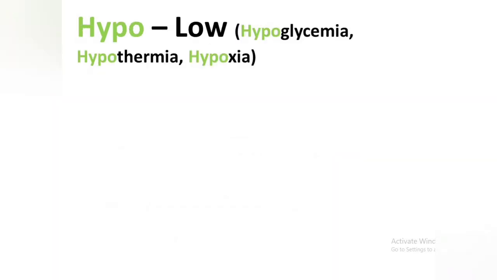Another prefix is hypo, which represents low. For example, hypoglycemia. Decrease in the glucose level in the blood is known as hypoglycemia. Hypo means low, gly means sugar, and emia means blood. Decrease in the sugar level in our blood is known as hypoglycemia.